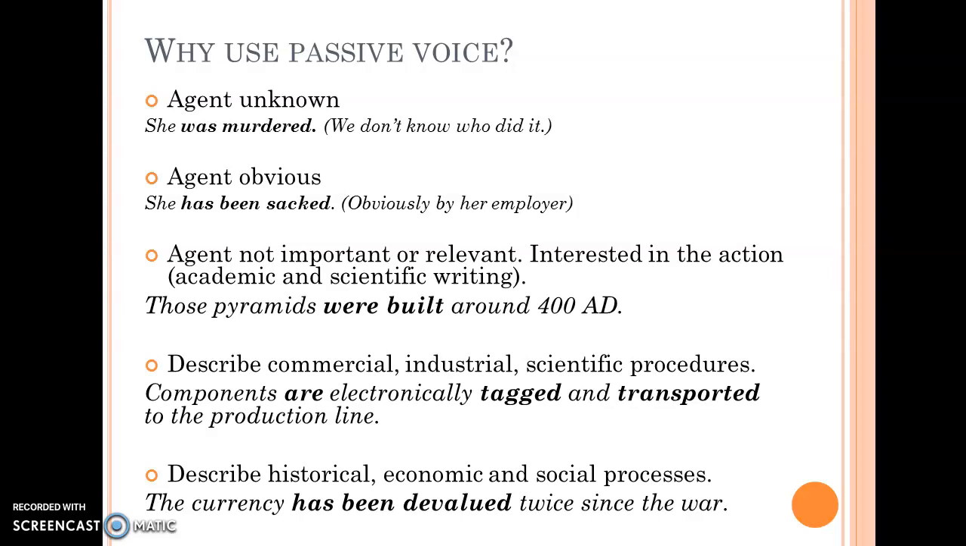When we want to describe commercial, industrial, and scientific procedures, it is also very common to encounter passive voice expressions. And of course, when we describe historical, economic, and social processes: "The currency has been devalued twice since the war."